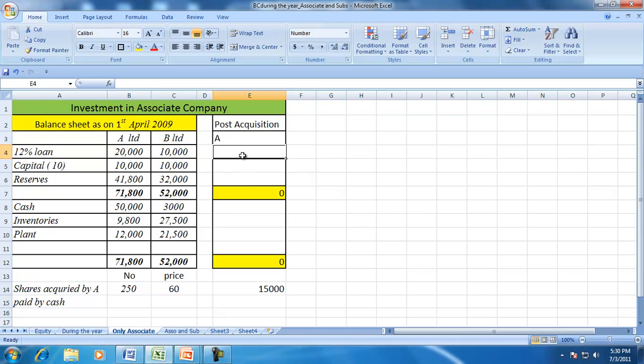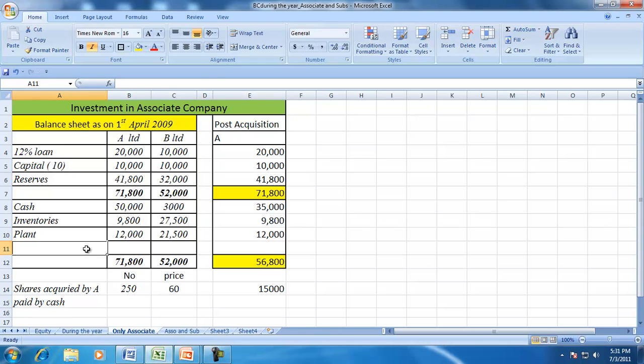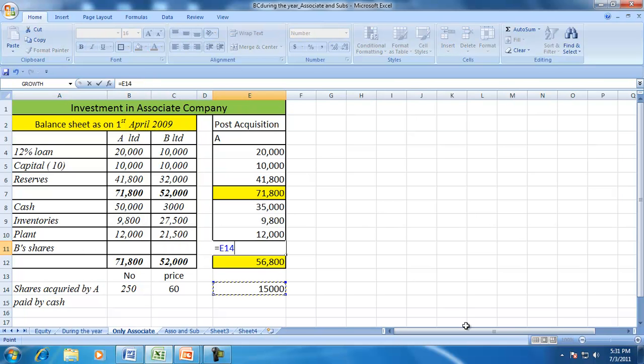So post acquisition, the capital, the loan of A remains as it is, the capital remains as it is, the reserves remain as it is, but the cash will reduce by 15,000. Inventories no change, plant 12,000, and the B share will appear on the balance sheet.